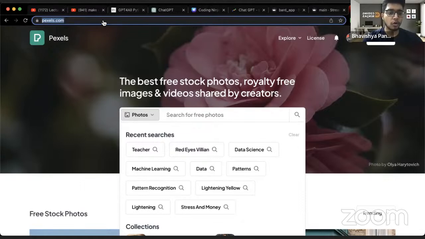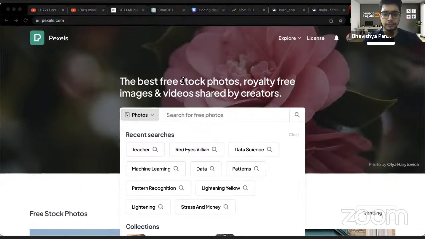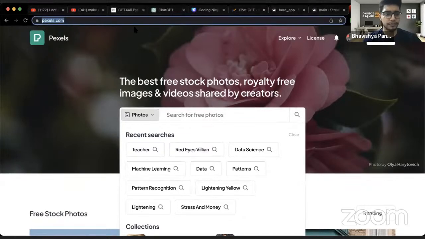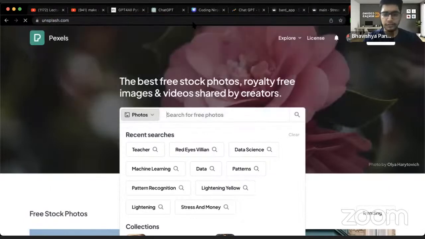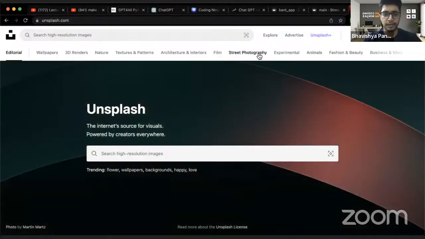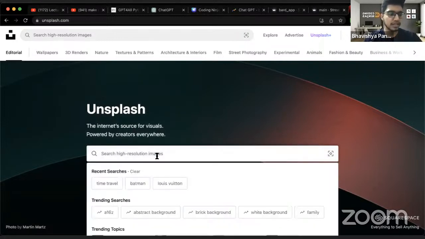Or you can go to Unsplash as well, right? So let's go to Unsplash, for example. Okay. So these are two sites which you can use. I was just not able to remember the name. So yeah, one is pixels.com and the other one is Unsplash. So you would be able to find high resolution images here for free. So these images we would be using for our UI, right? So let's get a high resolution image.